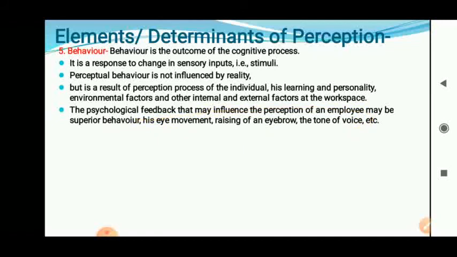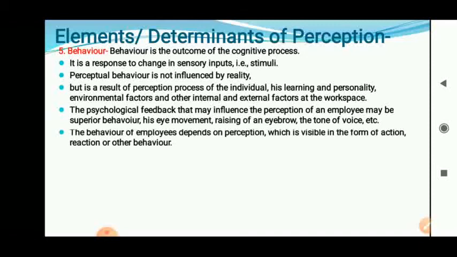Yes, sir, we can do it. That means, yes, sir, we have understood it. Those words indicate your feedback to the lecturer on that particular topic. The behavior of employees depends upon the perception. Behavior of a student depends upon the perception, which is visible in the form of action, reaction, or behavior. Whatever actions you perform, whatever reactions you give, whatever behavior you carry out, that is nothing but the behavior of the employee. That is the behavior of the individual, behavior of the student.